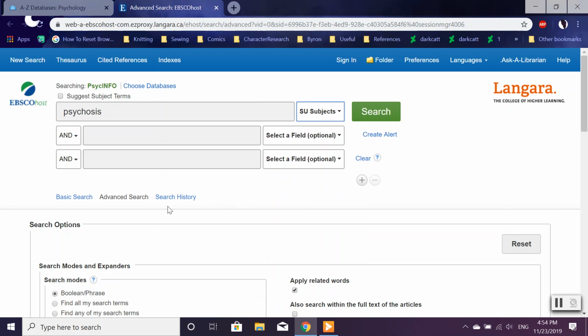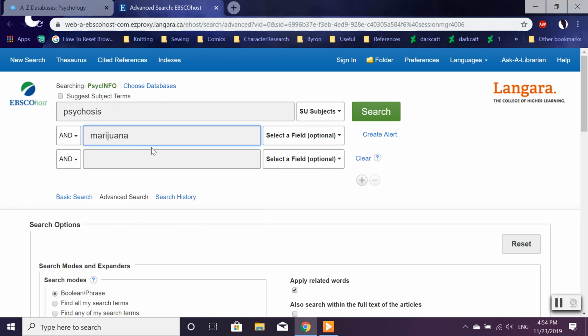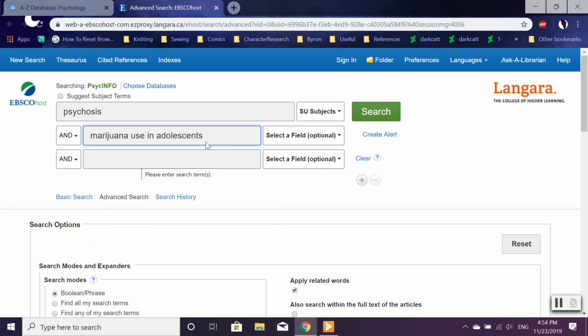We're going to also use the Boolean and to include marijuana use. And we're going to go for adolescents.